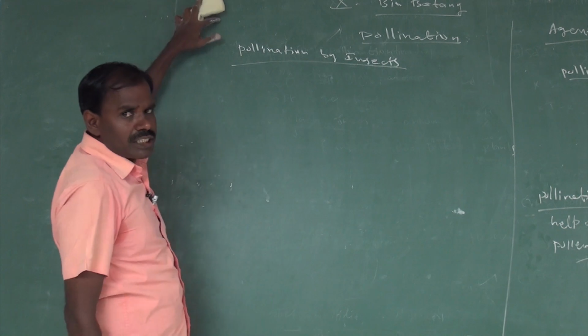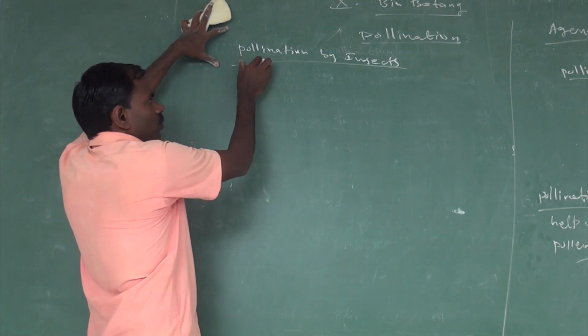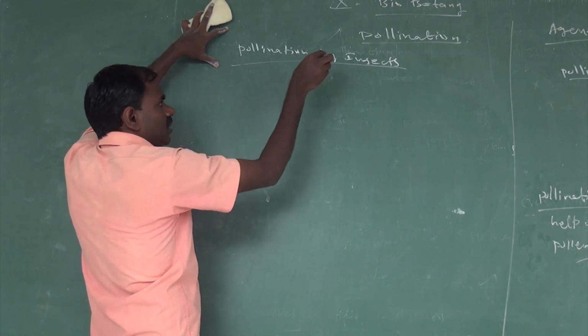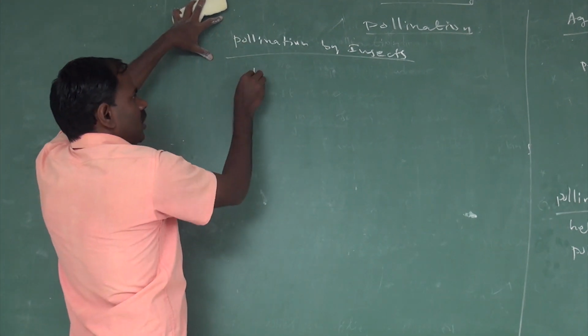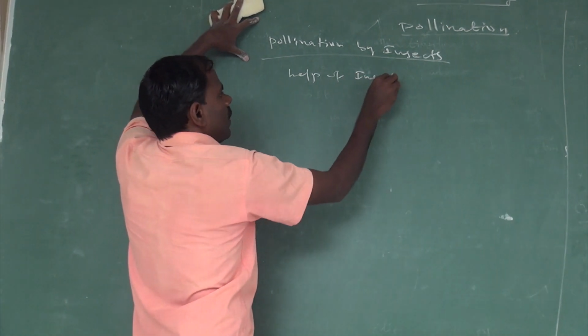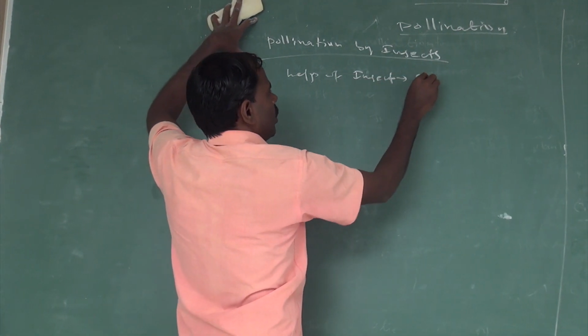Next one is pollination by insects. The transfer of pollen grain from anther to stigma with the help of some types of insects is called entomophily.